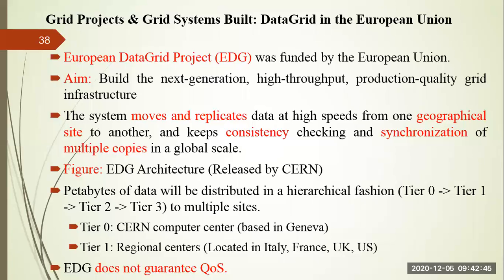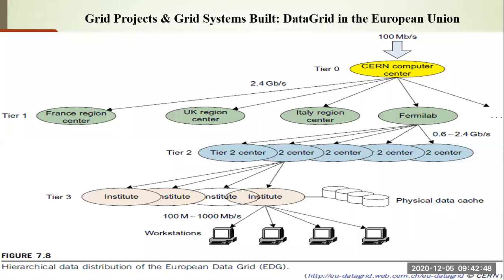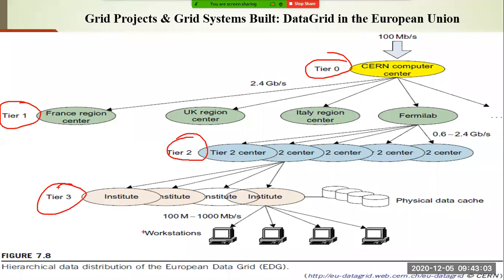So I'll show the EDG architecture here, which is released by CERN. You can see the EDG architecture here. At the very top level, you have the CERN computer center. It is a hierarchical architecture. Here tier 0 is there, here tier 1, tier 2, tier 3, and at the bottom you have workstations. Just like a tree, it maintains various hierarchies or levels. Each level belongs to a particular region, or has a different computation power, right?